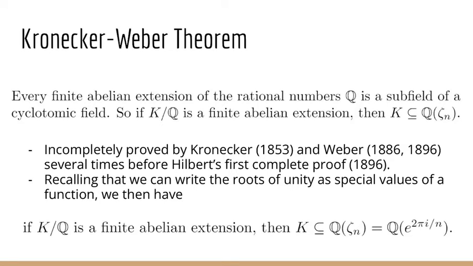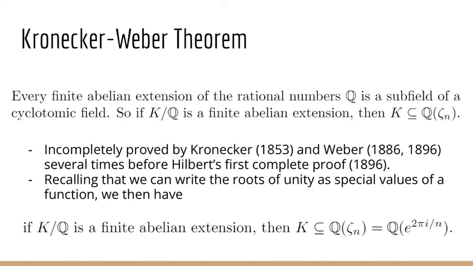And he actually didn't prove it. He originally stated the theorem in the 1850s, but it was incorrectly proved several times by him and then later Weber, before Hilbert did the first complete proof in 1896. And so here is the Kronecker-Weber theorem, which states every finite abelian extension of the rational numbers Q is a subfield of a cyclotomic field.